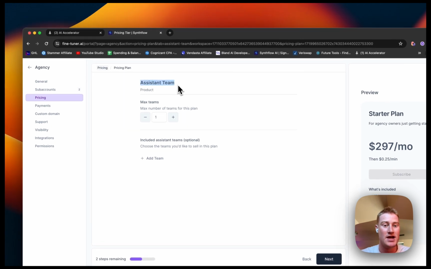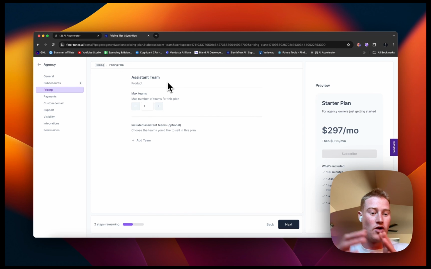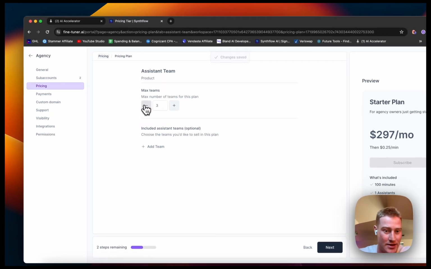Assistant teams. This is essentially the feature where we could create multiple assistants and they could work together. We could have them hand off, say there's a dentist office with an east side and a west side location. We could have one separate receptionist for each. If somebody calls the east side and wants to speak with the west side, it'll automatically direct them to the west side. That is what an assistant team is. We can add however many assistant teams we want here.